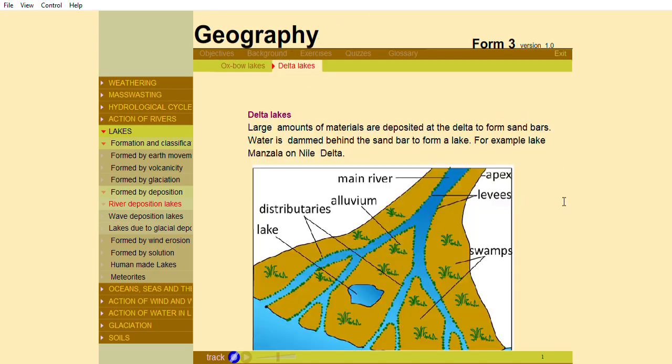Delta lakes. Large amounts of materials may be deposited at the delta to form sandbars. Water is dammed behind the sandbar to form a lake. For example, Lake Manzala on the Nile Delta.